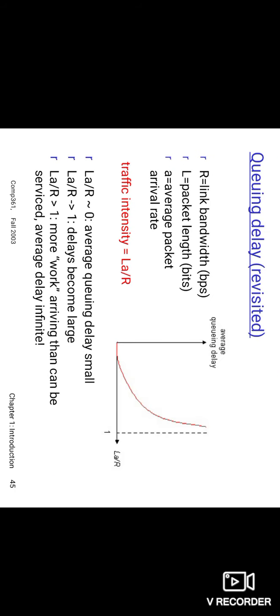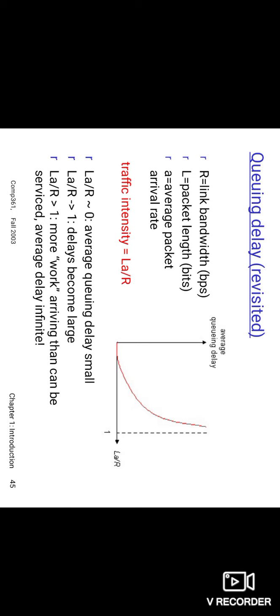Then the queuing delay. The queuing delay involves the ratio L by R, but here we introduce another variable, A, which is the average packet rate. So packet length multiplied by A, LA, is the number of bits arriving per unit time.